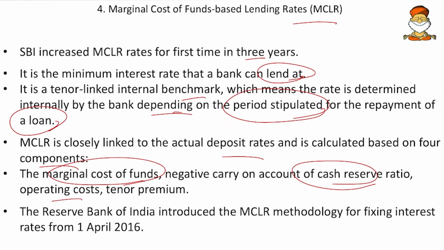And then the operation costs, so that means the office work and others. And then the tenor premium. So tenor, if you are taking 1 year, the interest the bank gets thereof, or if you are taking it for 1 month, the interest they get thereof. So all these are calculated. Then the Reserve Bank of India introduced this MCLR methodology for fixing interest rate from 1st April 2016. So from that time MCLR is in vogue.